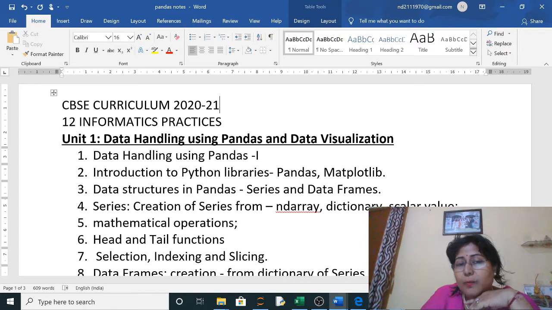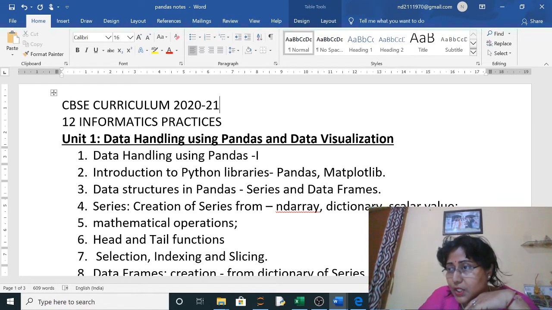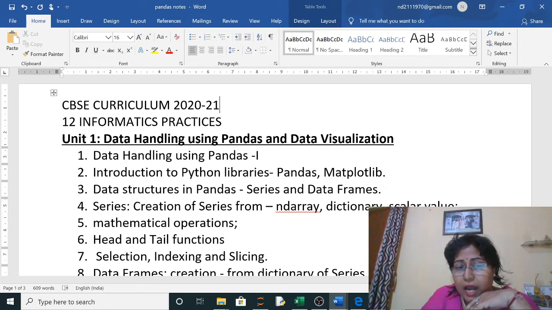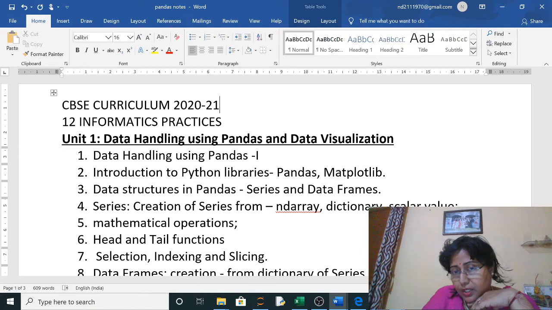So here also, data handling using pandas and data visualization. Visualization means through graphs and charts we will make all the data in visual form. We will draw the graphs and charts so that you can easily understand the trends. So here we will handle all the different types of data using pandas and data visualization. For pandas we will use import pandas, and for data visualization we will use matplotlib.